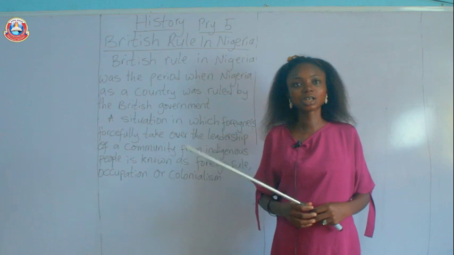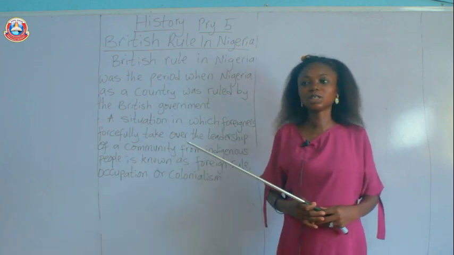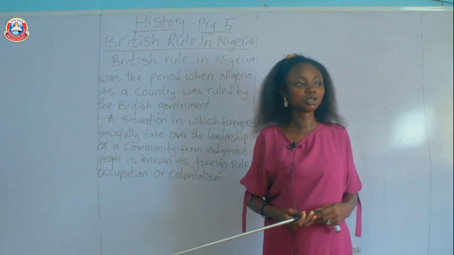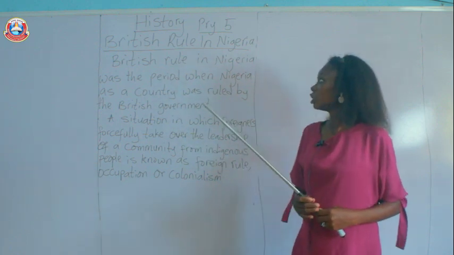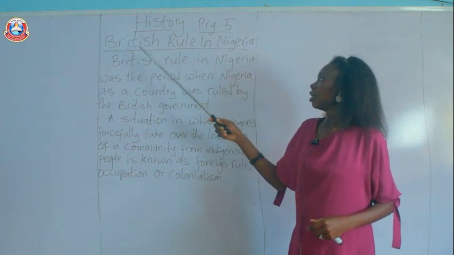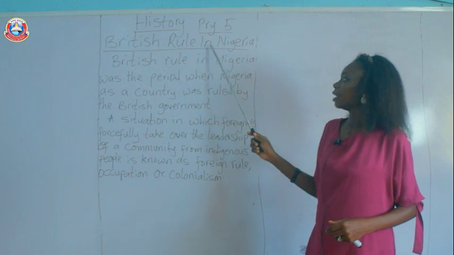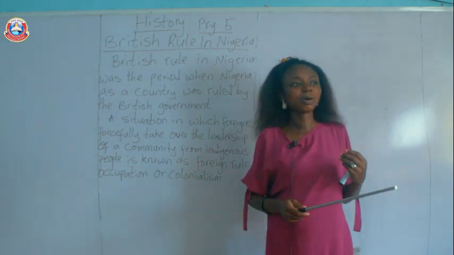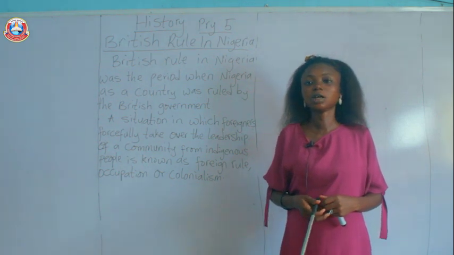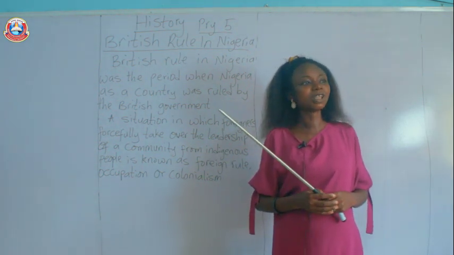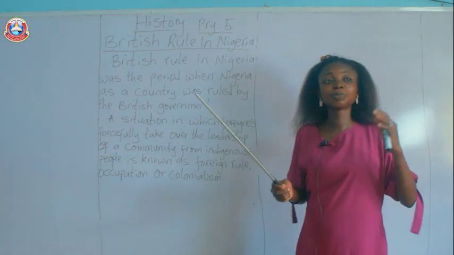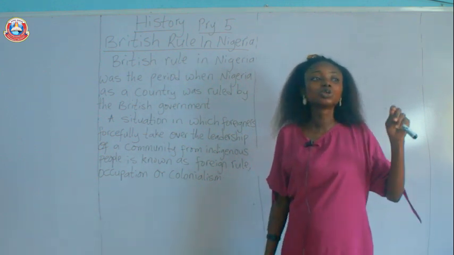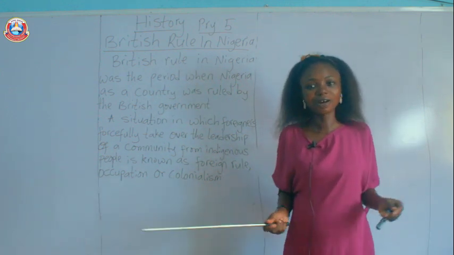I'm your teacher, Kachi. Today we are looking at the subject history, and our topic today is British rule in Nigeria. British rule in Nigeria means the period when Nigeria as a country was ruled by the British government.